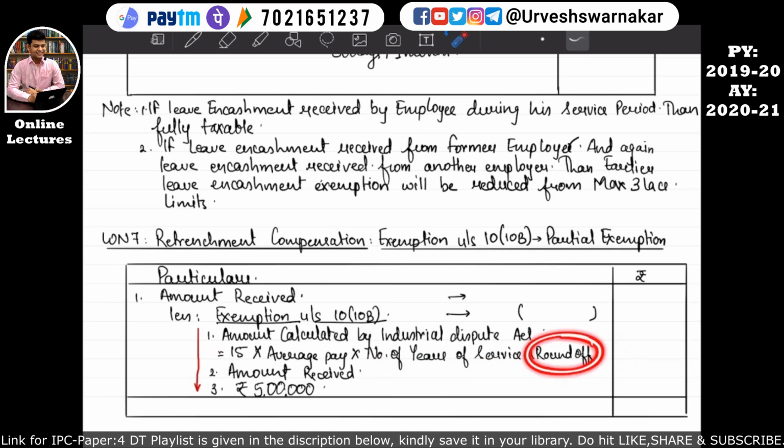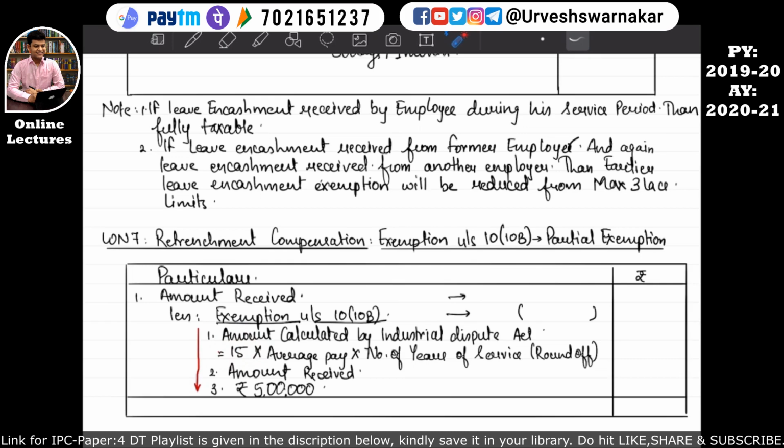Okay, we know what round off means by now, so I don't need to explain it to you again. Many times in the exam, the amount calculated by the Industrial Dispute Act is simply provided to you, but if it is not provided, they will give you the details of average pay and the number of years of service, that you have to substitute in this formula, and you have to remember this 15.